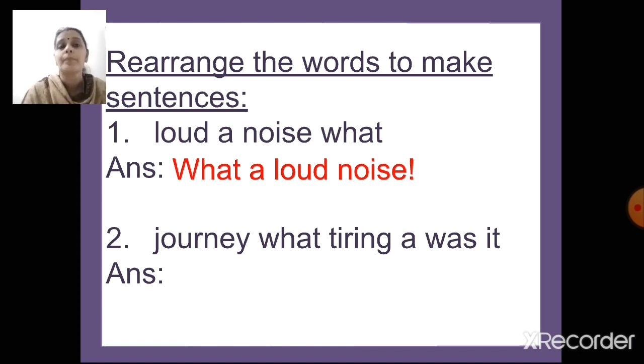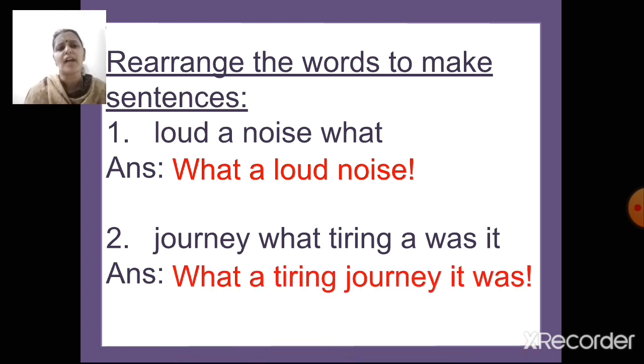Next one, journey what tiring was it will become: What a tiring journey it was. Again, the first letter W is capital and we have put an exclamation mark at the end of it. Yes?